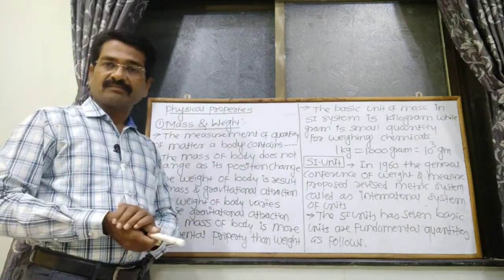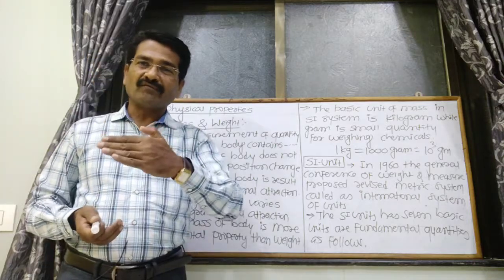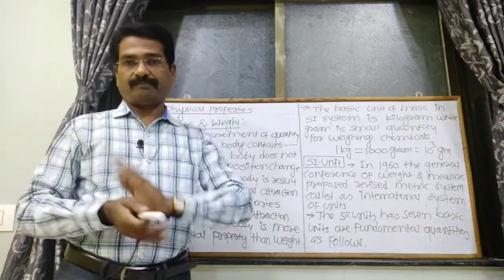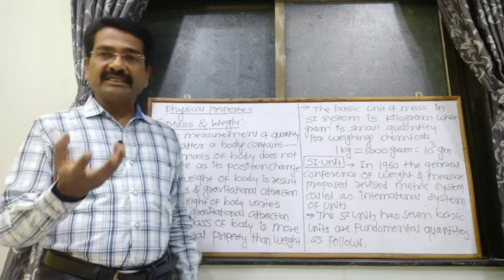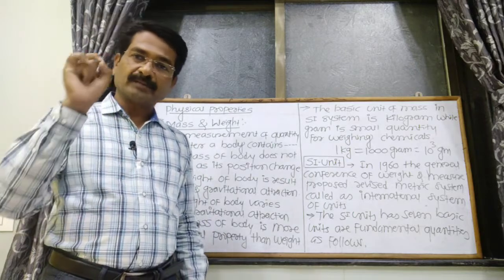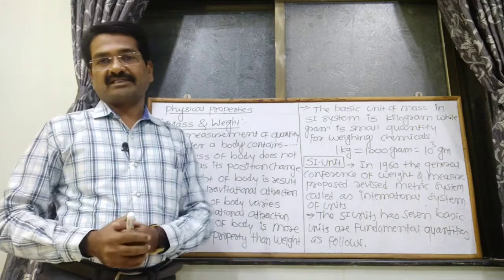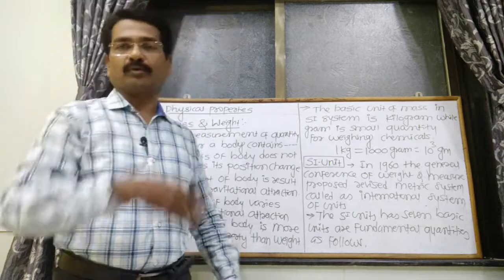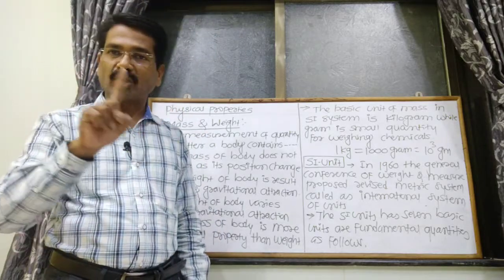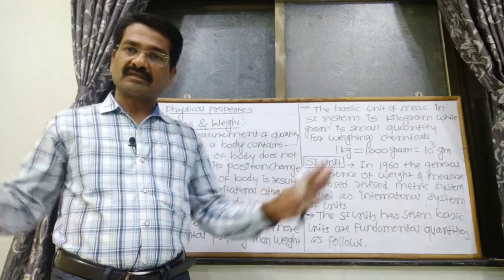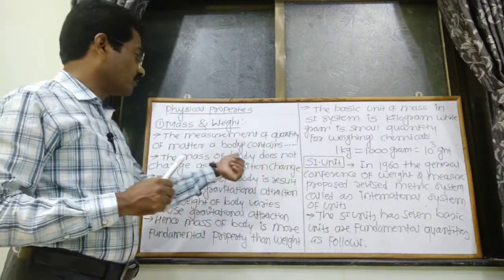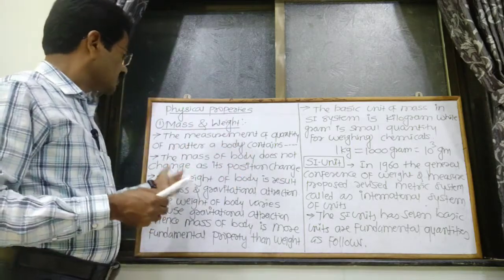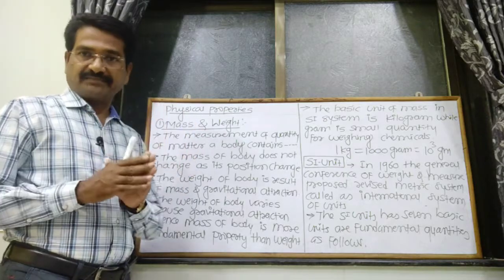What is the meaning of this sentence? Whenever a substance is moved from one place to another place, its position can change, but its mass cannot be changed. For example, suppose an object has 500 gram mass, and if that stone is placed from one position to another position, its position can change but mass cannot be changed. Mass remains constant. So these points are included for the mass.